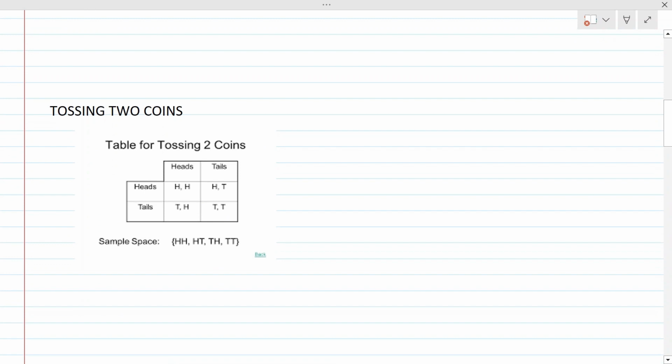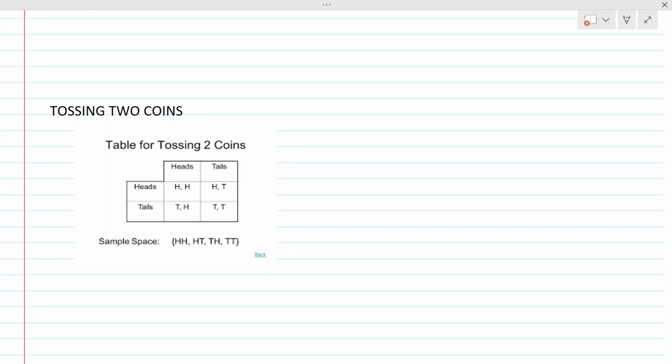The next one is tossing two coins. In probability, if you toss two coins, or if you toss one coin and then toss the same coin again, both are considered as tossing two coins. So when you toss two coins, in the first coin you may get head and in the second coin also head, or first head and second tail, or first tail and second head, or first tail and second tail. So there are four possible outcomes in this.